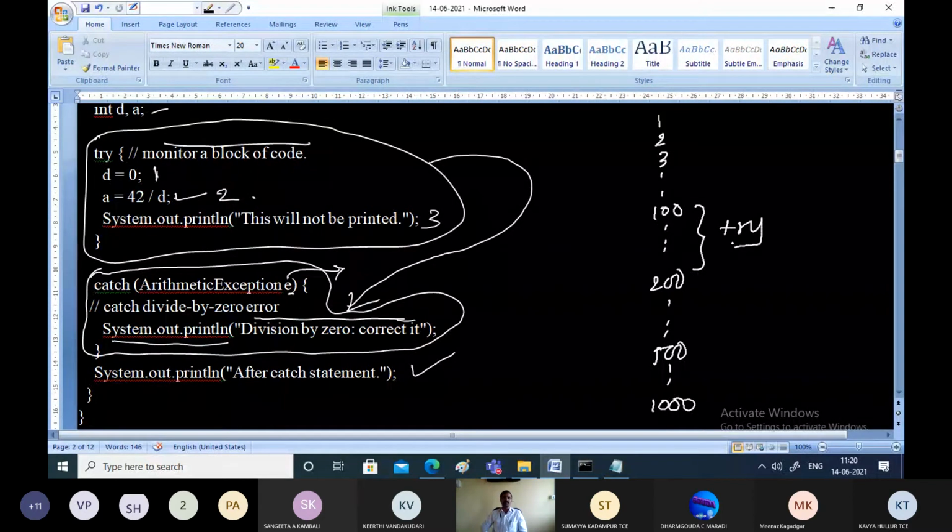You are trying to monitor for some error. If there is an error and you are not handling it, what happens? The remaining lines will not execute. The program execution will stop.